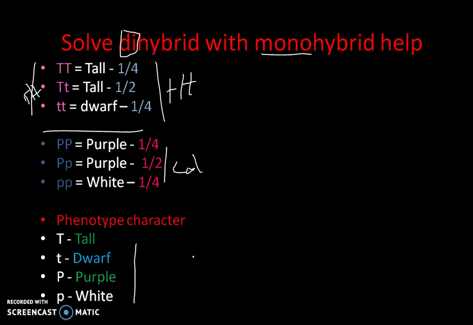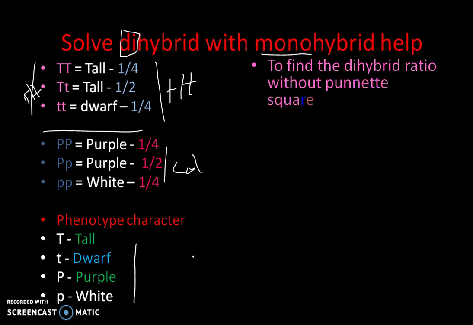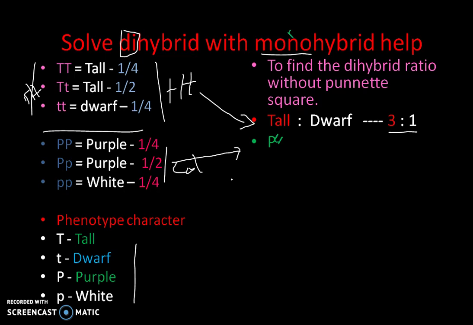Now let's see how to find the dihybrid ratio from this information. To find the dihybrid ratio without using the Punnett square easily, which will help you in entrance exams, first we should write the phenotypic ratio of tall and dwarf, that is 3:1. Then we write the second monohybrid ratio, purple to white, which is also 3:1.